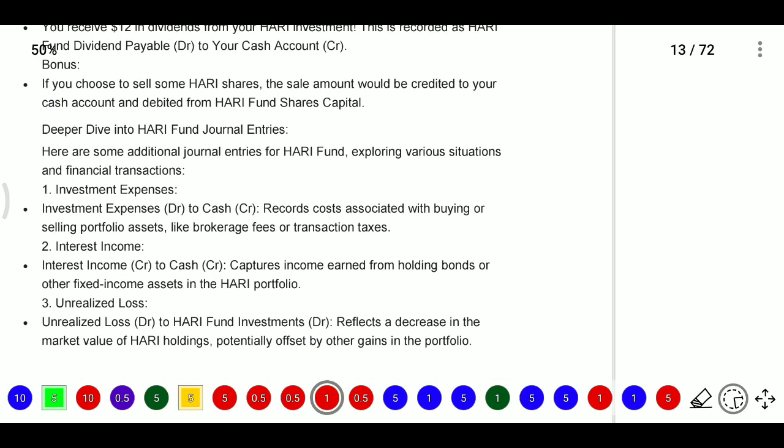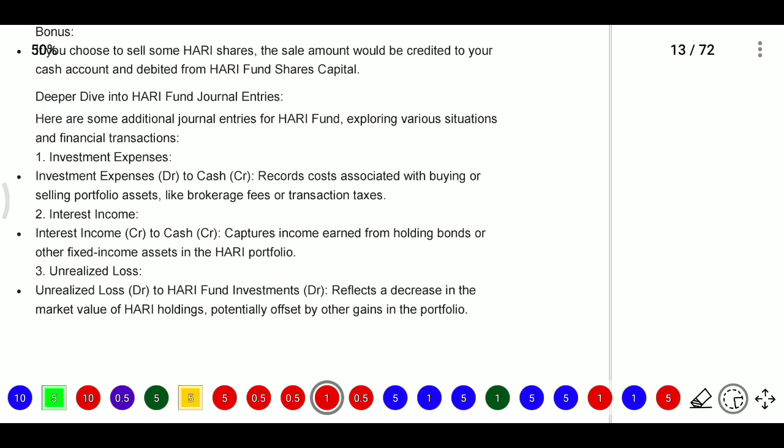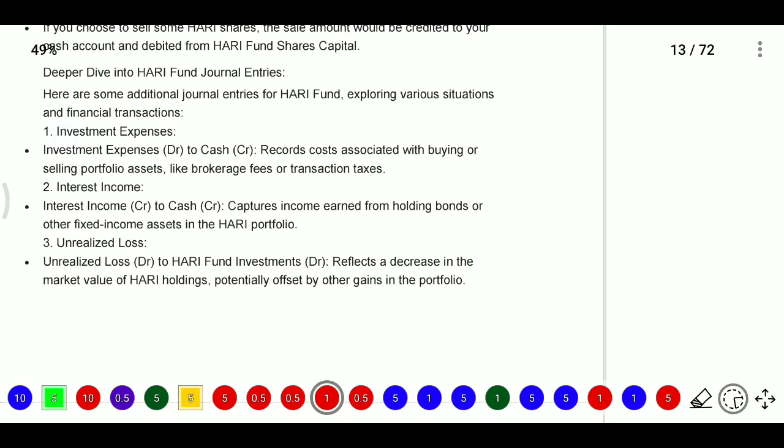Now Hari fund journal entries. Here some additional journal entries will be there for exploring the financial transactions. For example, investment expenses: you need to record investment expenses account debit to cash. Here you record the expenses related to buying or selling portfolio assets, brokerage fee, transaction expenses, STT, and any other expenses.